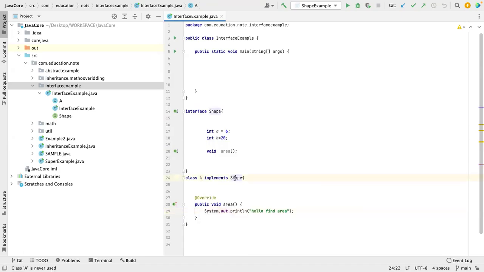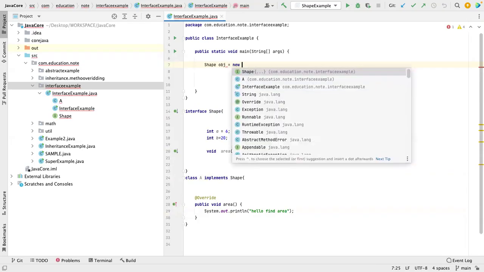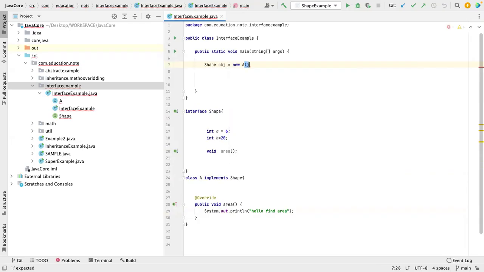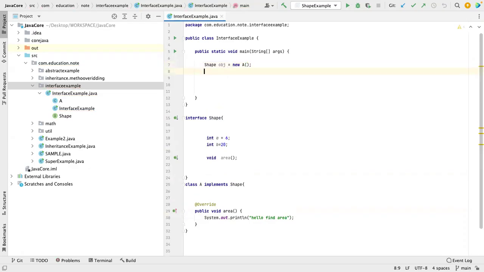Super class of A is shape. How do we do it in a general class? Let me create a shape reference: obj equal to new A. Now with obj.area, it will call this one.